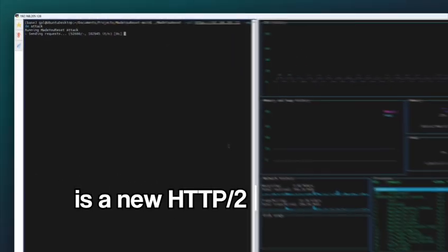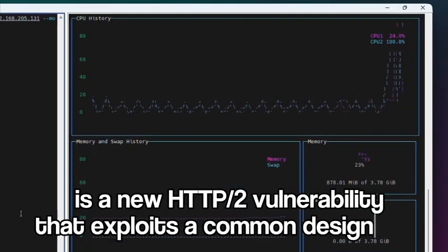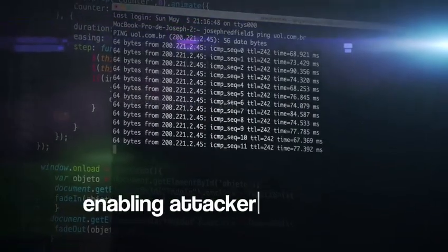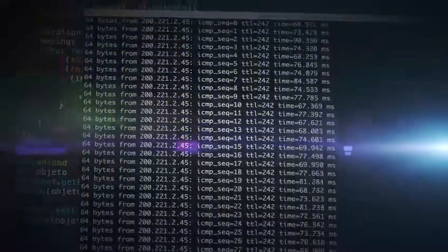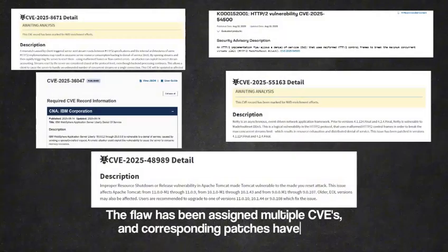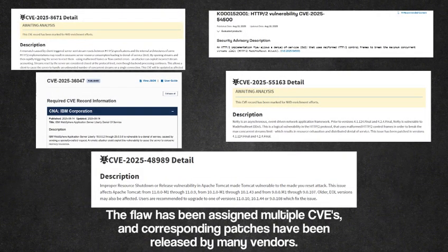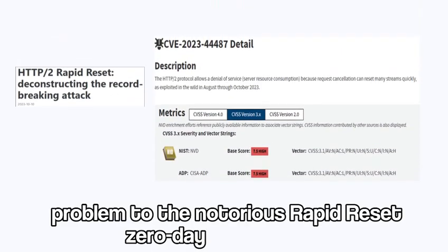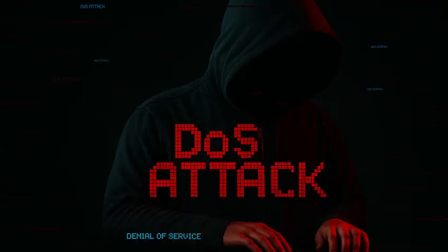MadeYouReset is a new HTTP/2 vulnerability that exploits a common design flaw in HTTP/2 implementation, enabling attackers to launch massive DOS attacks. The flaw has been assigned multiple CVEs, and corresponding patches have been released by many vendors. The vulnerability is easy to exploit, since MadeYouReset is comparable in power and core problem to the notorious Rapid Reset Zero-Day vulnerability, which was exploited in 2023 and ultimately crashed large-scale services.